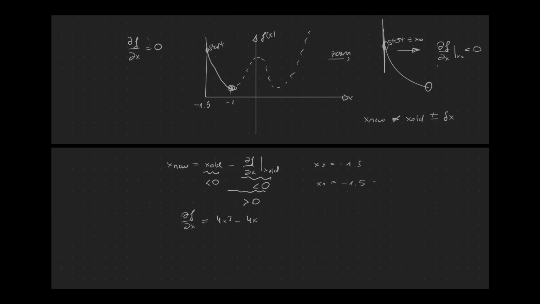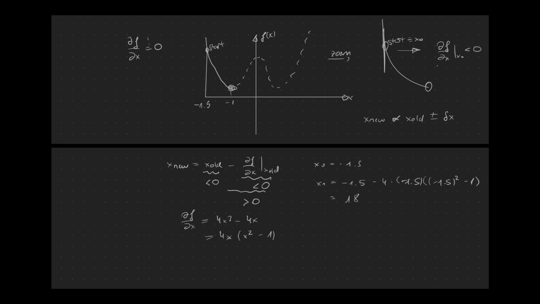And we can also write it or simplify it a little bit. We can extract for x when we have it like this, right? And now we can insert 4 times minus 1.5 minus 1.5 squared minus 1. And what we get is 18.